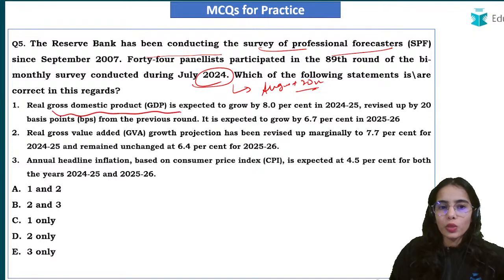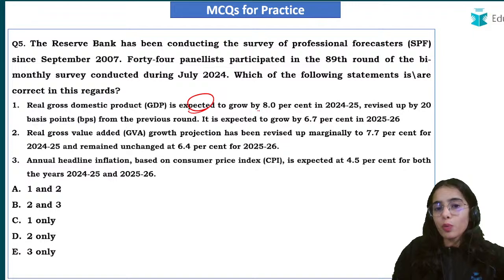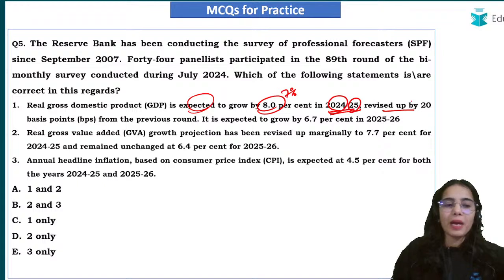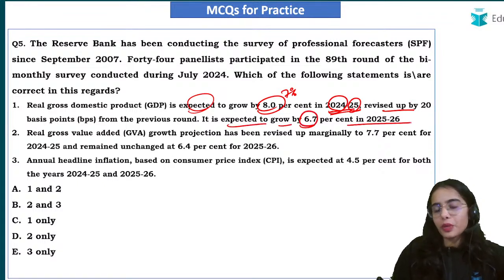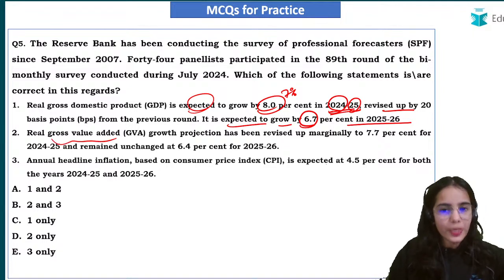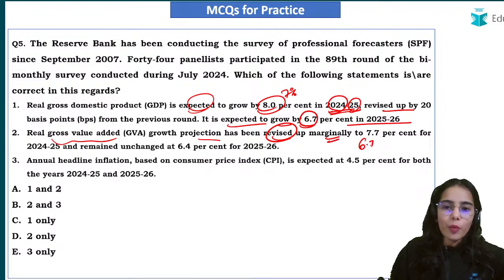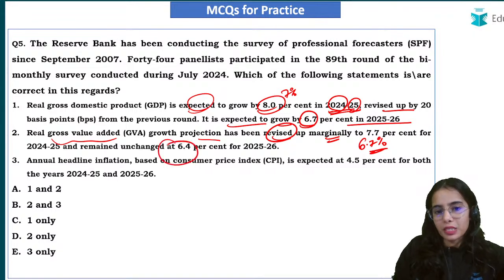Real GDP growth is expected to be 7% in 2024-25, revised up by 20 basis points from the previous round. It is expected to grow by 6.7% in 2025-26. While the real GVA growth, that is seen from the value addition point of view, from the production point of view, the real GVA growth projection has been revised up marginally to 6.7% for 2024-25 and remained unchanged at 6.4%.